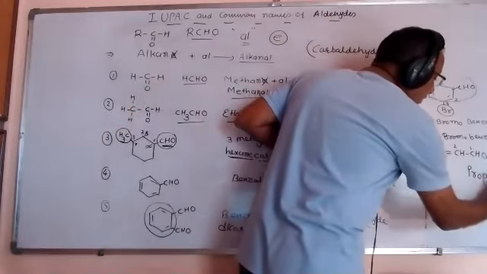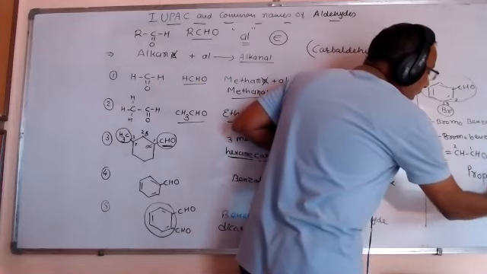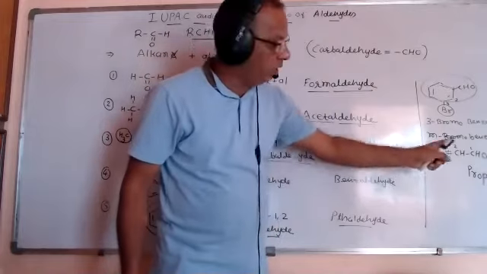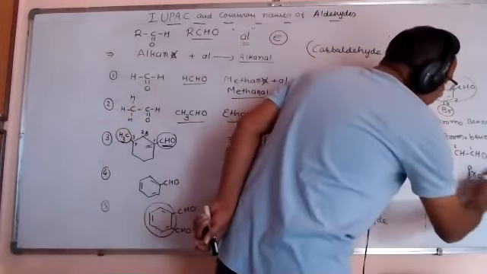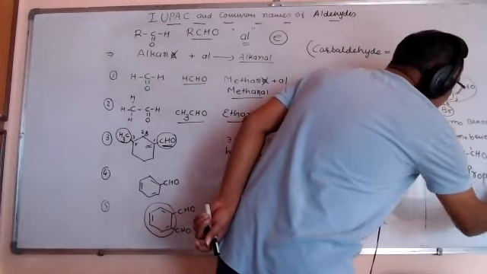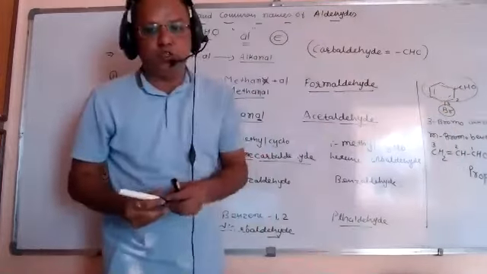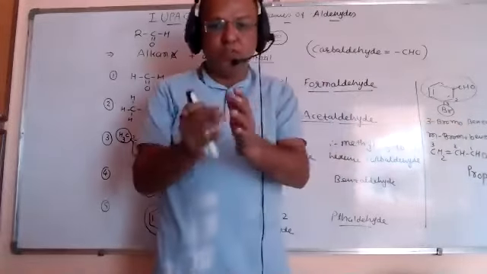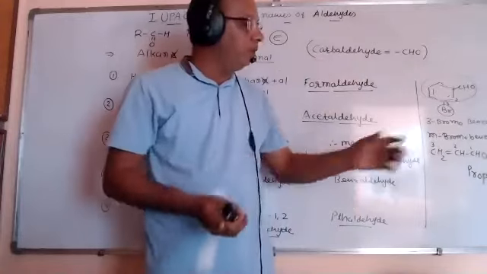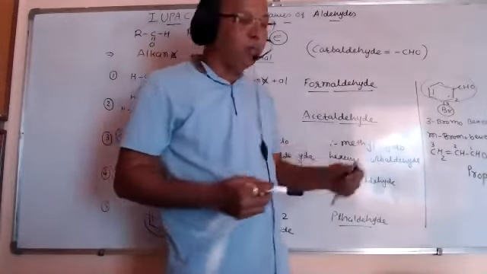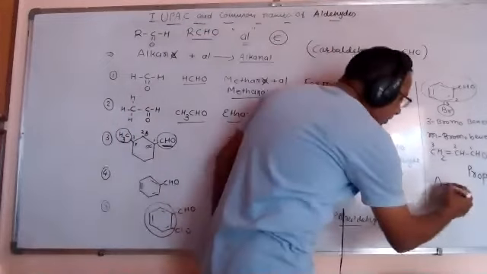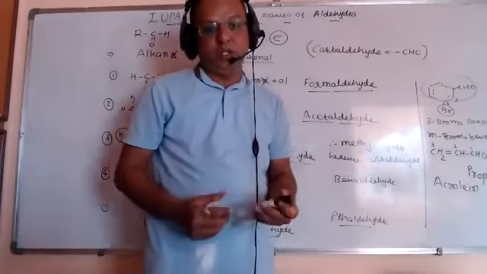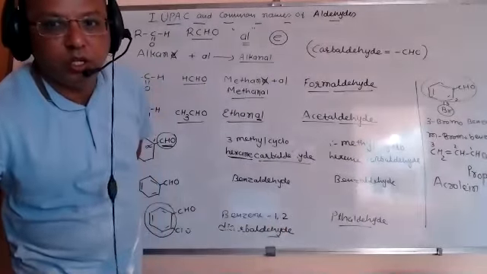So it is en for double bond, and al for aldehyde. So we should write prop-2-enal. Enal is not a word actually. En for double bond, al for aldehyde, two different words combined together to make this name, and this is commonly known as acrolein. Okay, so this is all about the names of aldehydes.